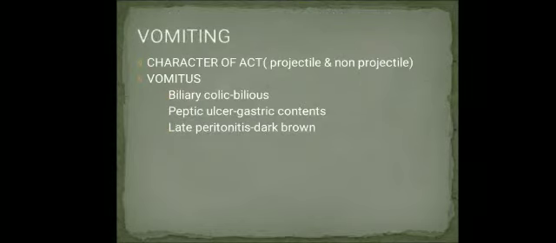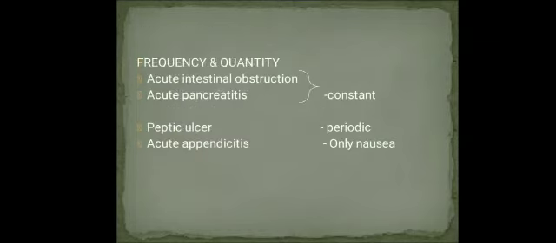Vomiting is also another important clinical feature. For example, in biliary colic there will be bilious vomiting. In peptic ulcer, the vomitus will have gastric contents, and dark brown vomitus will be in peritonitis in the later stages. And also you must know whether the vomiting is projectile or non-projectile. Then the frequency, whether it is constant pain or periodic pain. Certain diseases, as you all can see, will have frequency and periodicity of pain.